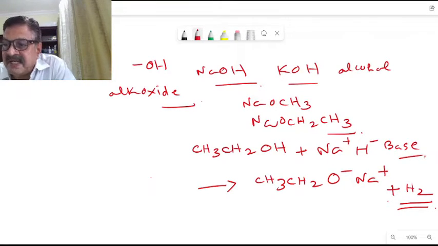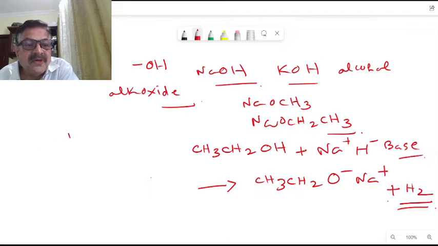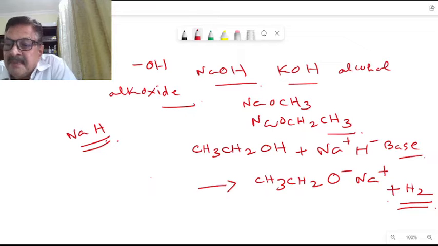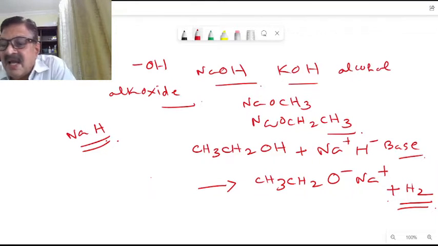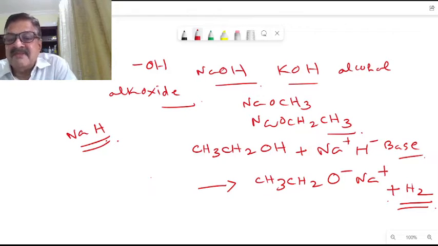Why are we using sodium hydride, NaH here? Because it is a good base. NaH, sodium hydride, is a very good base. Why? Because the byproduct here is hydrogen gas. There is no problem. That hydrogen gas will be bubbling out. It will just escape from the reaction mixture. There is no problem of separating the mixture and recovering the product here. That is the advantage of using the base sodium hydride, NaH here.